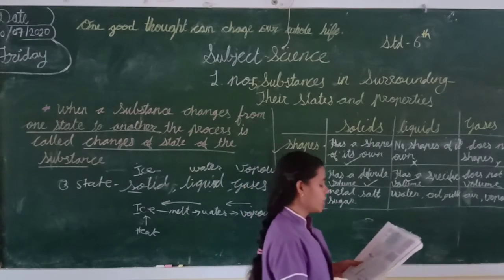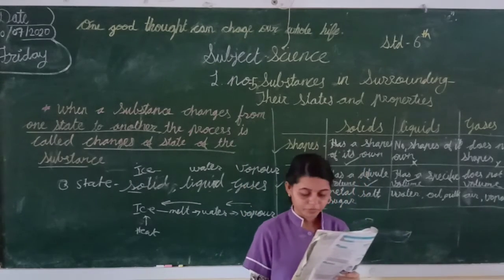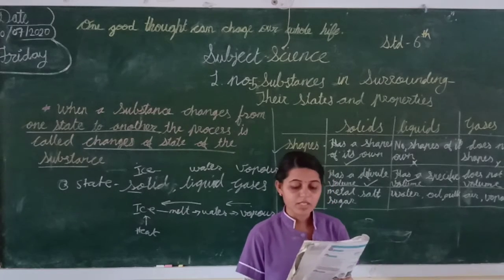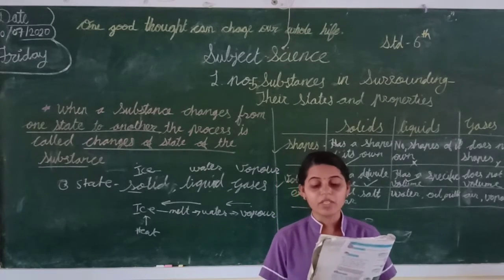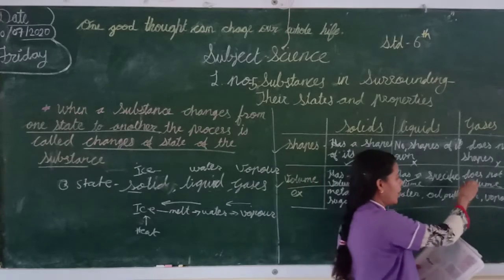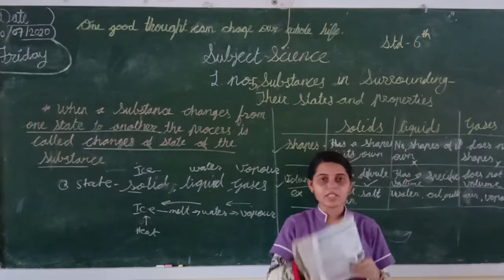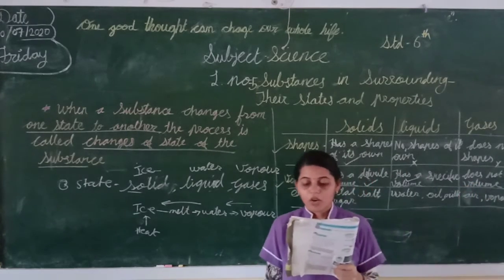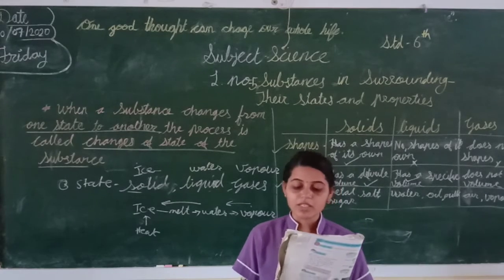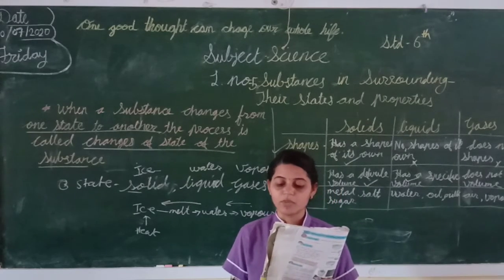Now gas. So gas also has volume, but it does not have a definite volume. It does not have a definite volume because gas spreads everywhere. On changing the pressure on a gas in a closed container, its volume also changes.